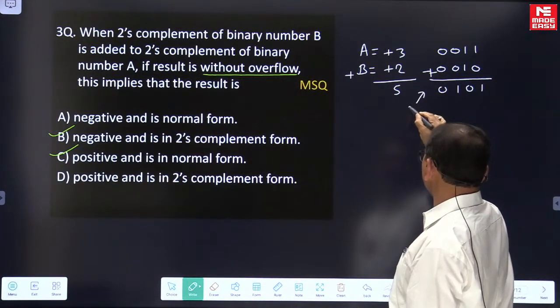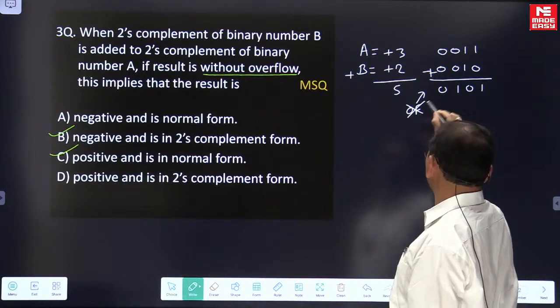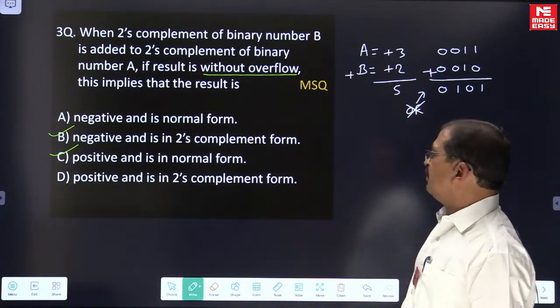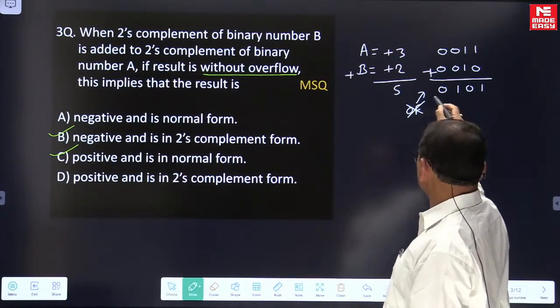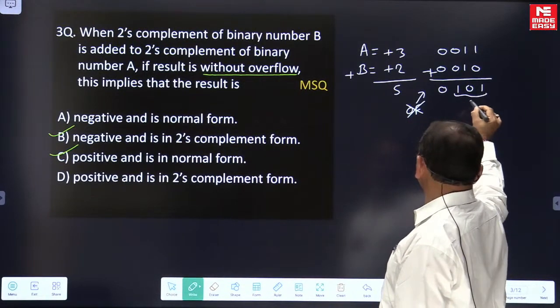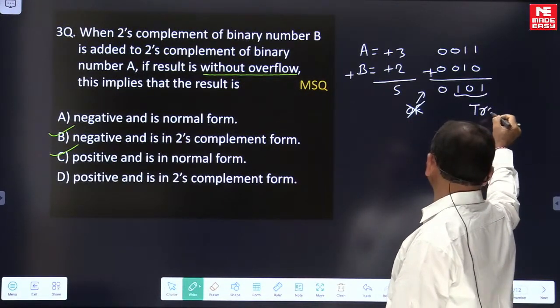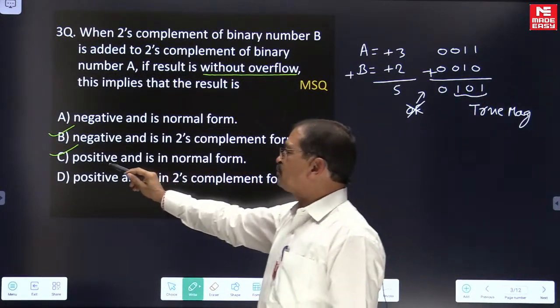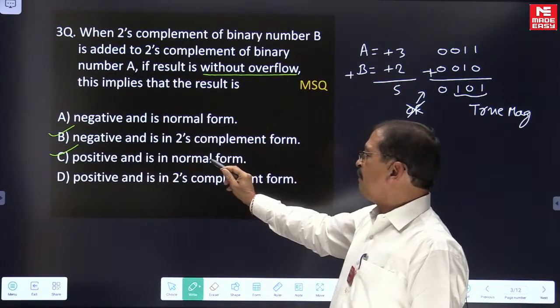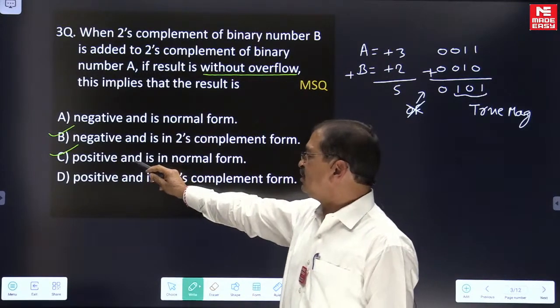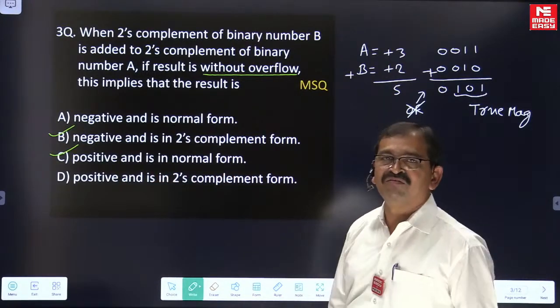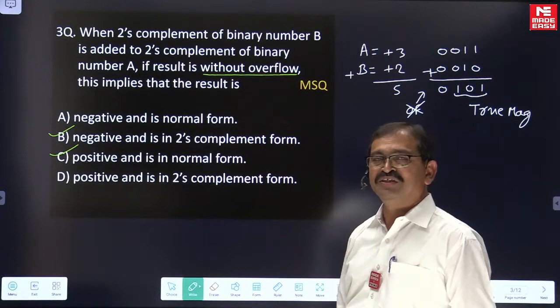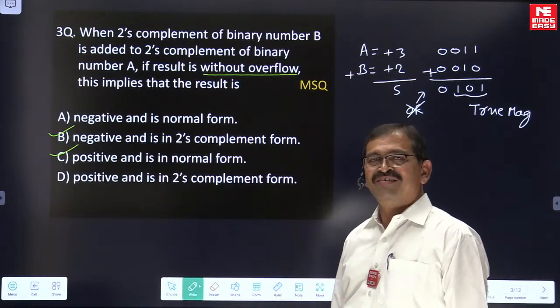So we are looking here, there is no overflow. So the result is positive and the magnitude is true magnitude. There is no overflow, so the result is positive and it is in the normal form.